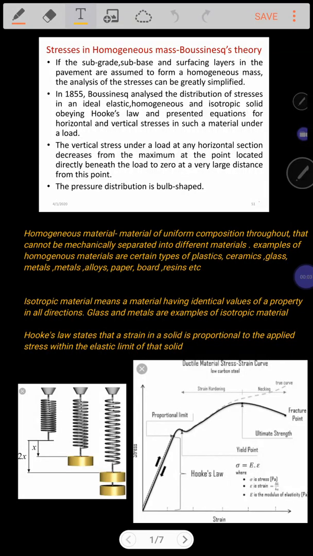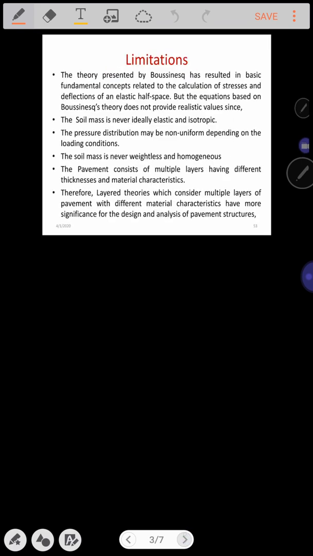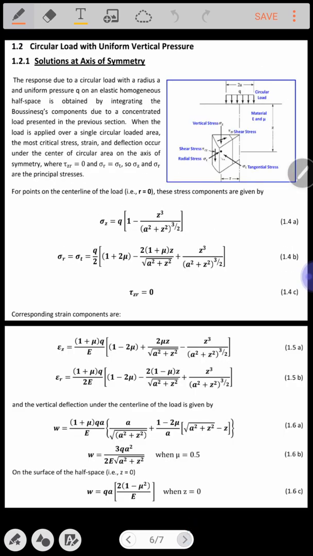Today we are going to discuss the stress distribution in soil due to surface loads. Before we talk about the stresses in a homogeneous mass by Boussinesq's theory, I would like to briefly introduce how the stress distribution takes place in the soil with the help of a neat diagram.